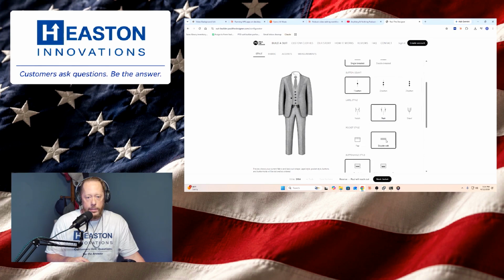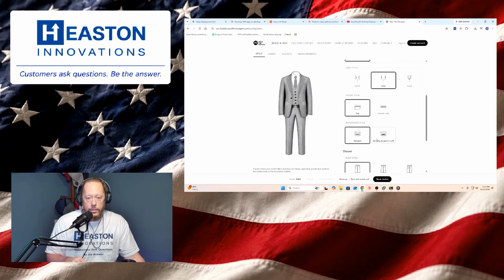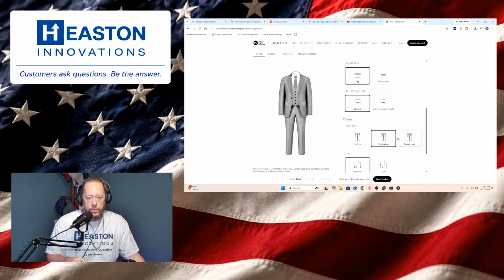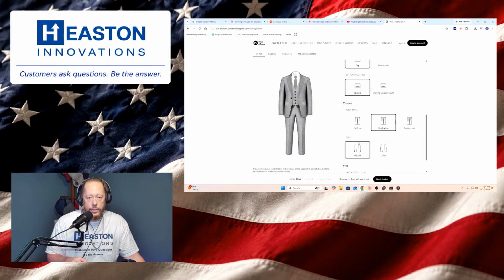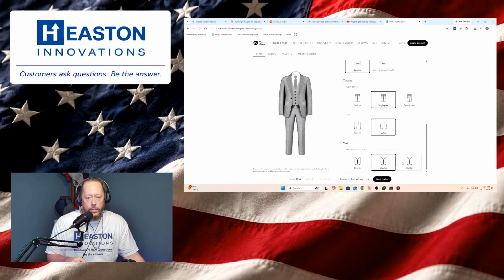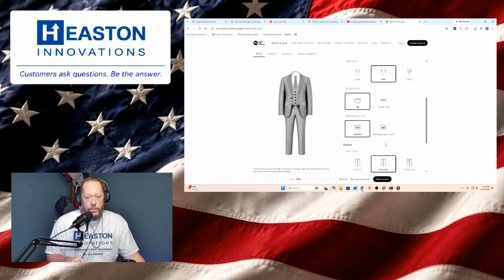Let's just test this thing out together. It looks like the double. I can barely see that. It looks like the pockets did not populate, so I'm going to check on that. Single pleat, double pleat. Doesn't look like the trouser section's working. Cuff and no cuff, not working. Vest buttons is working.